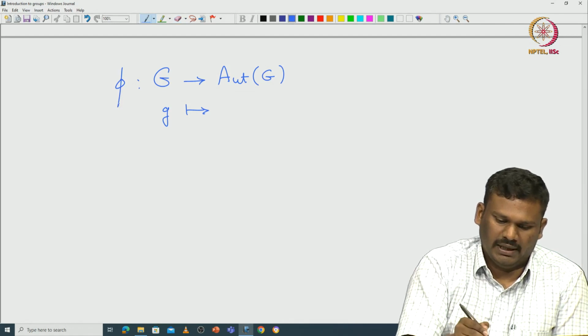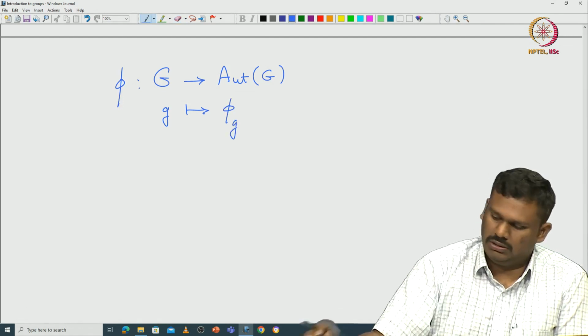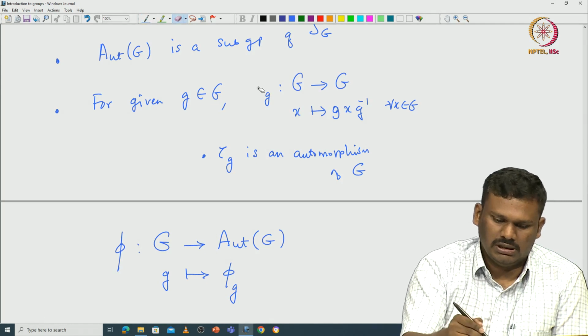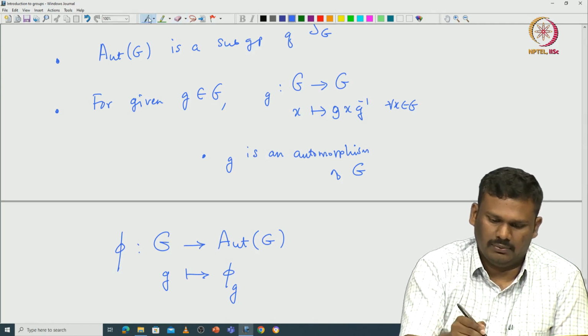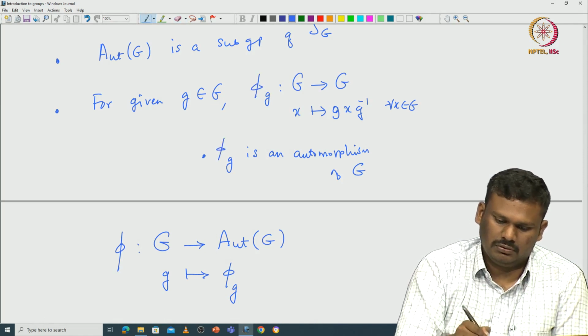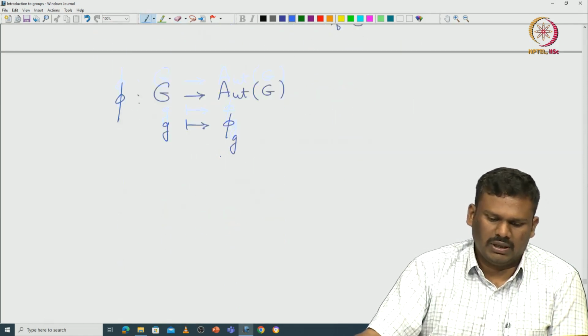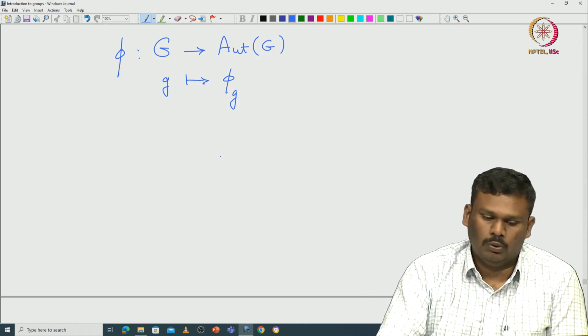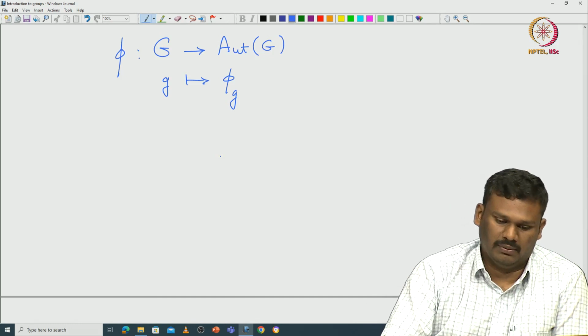Let's call it pi, which sends small g to pi_g. What is this pi_g? It is the inner automorphism x goes to g x g inverse. Now you can see that this pi is indeed a group homomorphism from G to Aut(G).